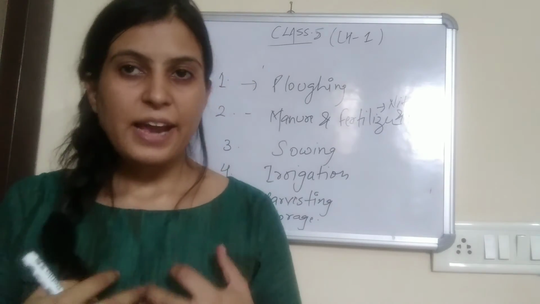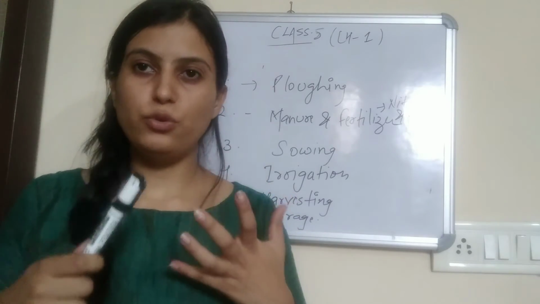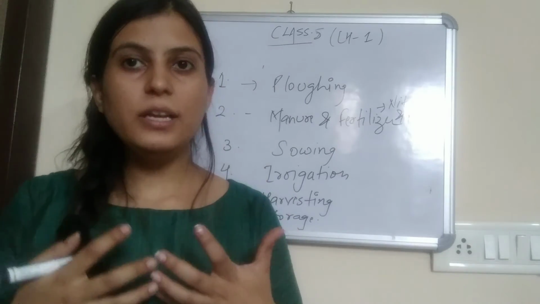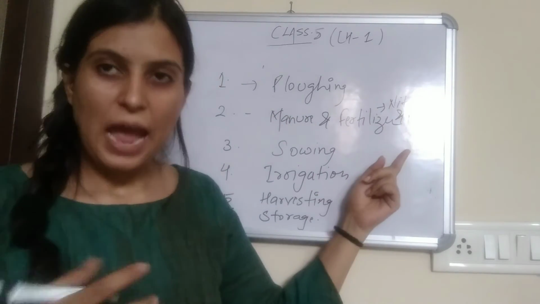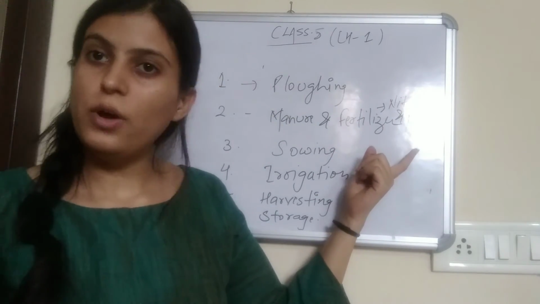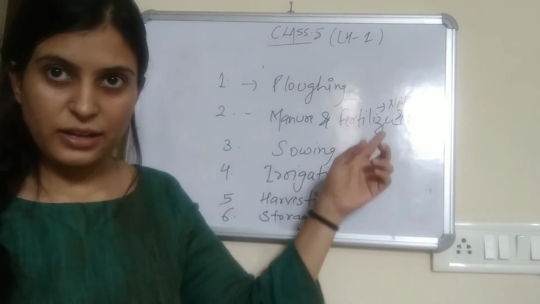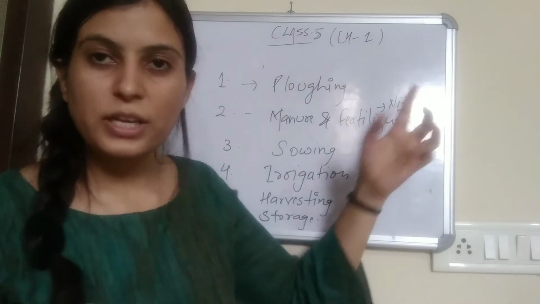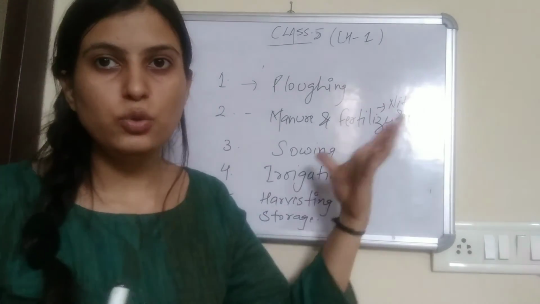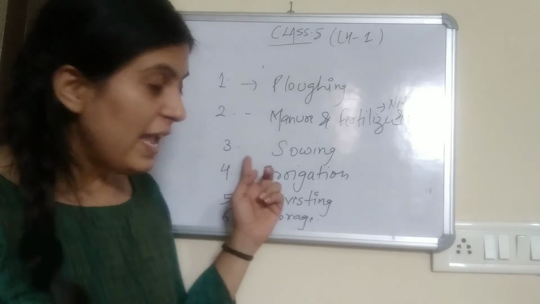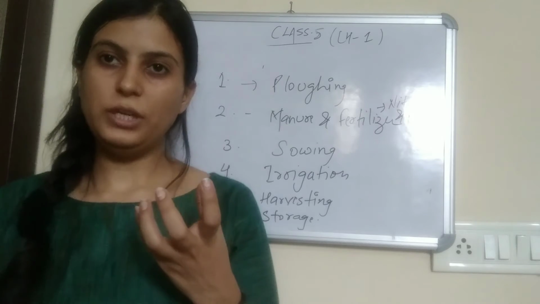See, like us, we require vitamins, minerals and nutrients for us to grow healthy, right? Crops also require nitrogen and nutrients to grow healthy. So, manure and fertilizers are added in the soil so that soil can be fully equipped with nitrogen and nutrients. Next is sowing. What is sowing?